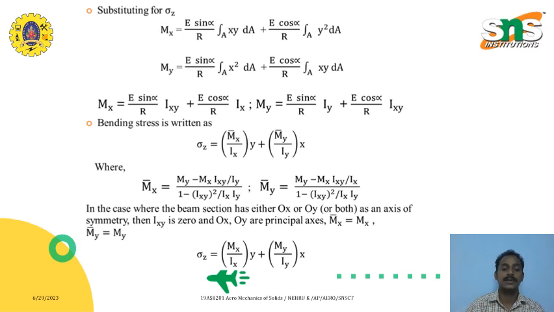Here M_x bar and M_y bar are combinations: M_x bar equals (M_x minus M_y I_xy by I_y) divided by (1 minus I_xy square divided by I_x I_y). Similarly, M_y bar is equal to (M_y minus M_x I_xy by I_x) divided by (1 minus I_xy square divided by I_x I_y). So this is the equation where we get sigma equal to M_x bar by I_x into y plus M_y bar by I_y into x.